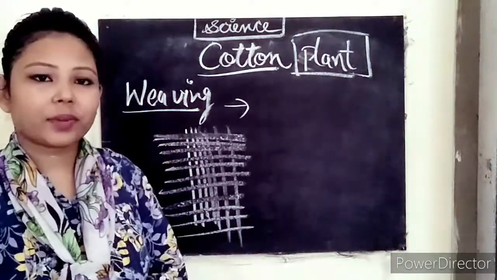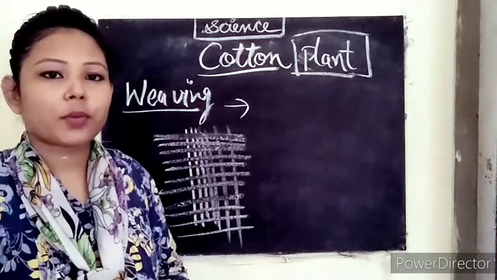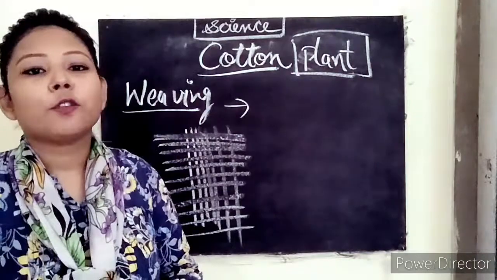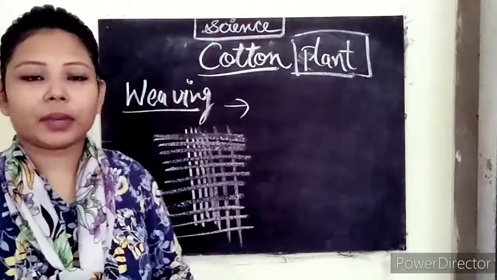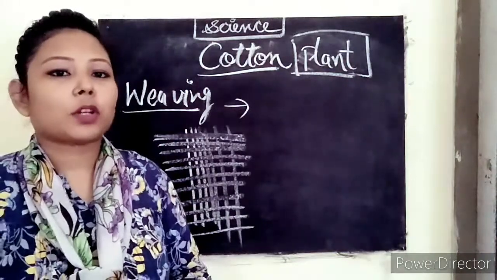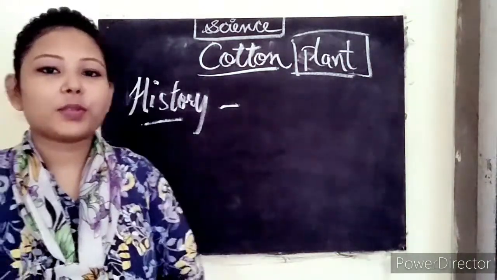Clear? So what is weaving? Passing the two strands in the horizontal and vertical manner to make a fabric. So this is called weaving. And you know, denims are also made from the cotton plant, meaning cotton fiber.